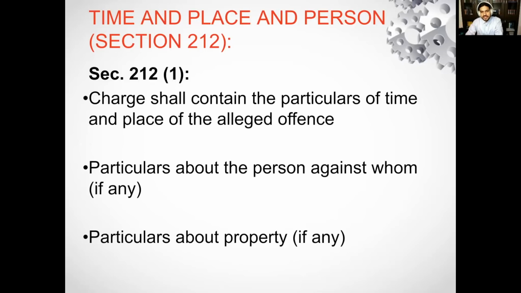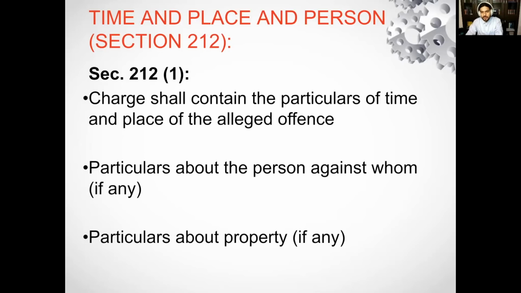For example, if I say that A is charged to have committed the murder of B at 1 a.m. on 1st of January 2020 near India Gate, Delhi, this is the example where I am providing the particulars of time and place of the alleged offense. Next, it says particulars of the person against whom. A is charged to have committed the murder of B, so this is the offense committed against B, and I will mention B also.